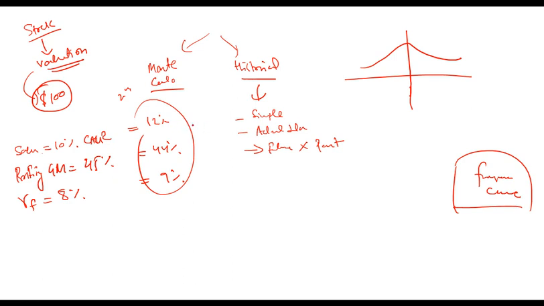I can come up with 1000 scenarios, or I can come up with 100,000 scenarios, or as many scenarios as I want to. So I can keep on generating sales values, I can keep on generating profitability and risk-free rate, and I can come up with hundreds and thousands of scenarios. Based on those hundreds and thousands of scenarios, I will accumulate a data of value, and that will be hundreds and thousands of values. So maybe first it comes out to be 100, then it comes 101, then it comes 99, then it comes 105, then it comes 95. So I will have a data set in which I will have hundreds and thousands of values.